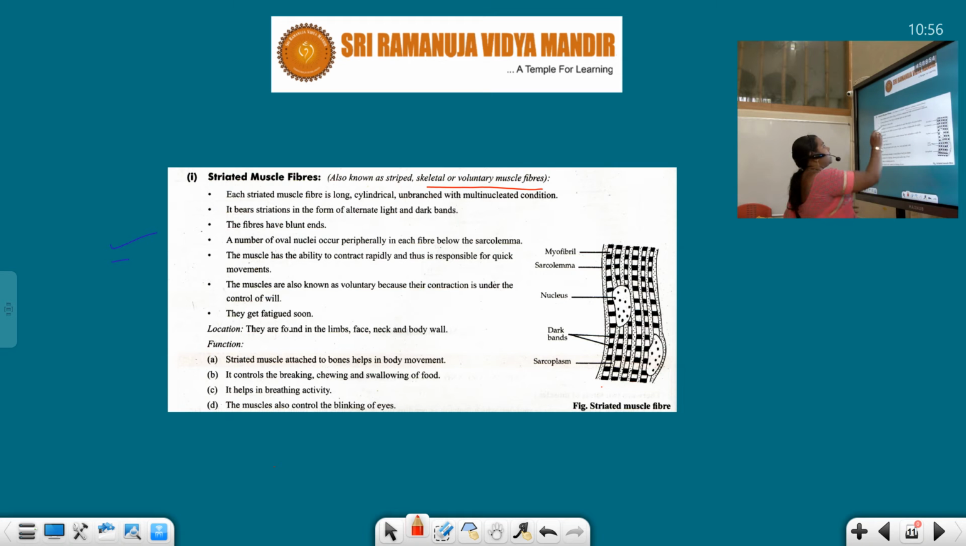Okay, and it bears striations in the form of alternate light and dark bands. See, alternate light and dark bands are present over this skeletal muscle. That is the reason it has got the other name, striated muscle. Striations are there, and this fiber has blunt ends. The number of oval nuclei occur peripherally in each fiber below the sarcolemma.